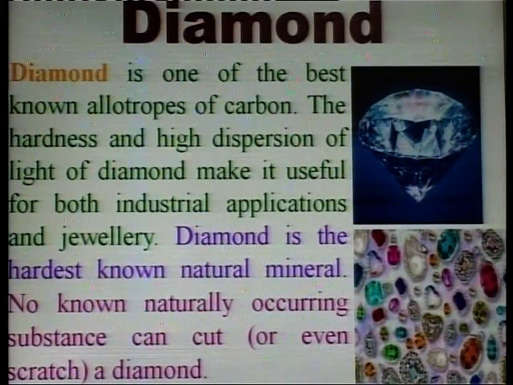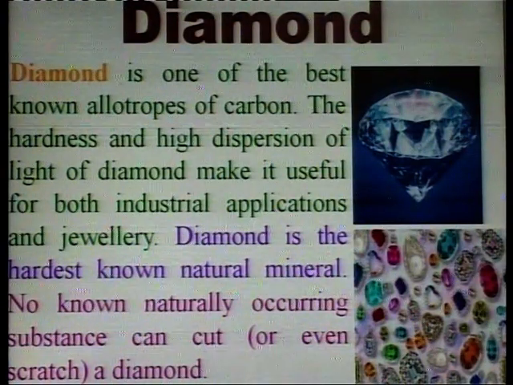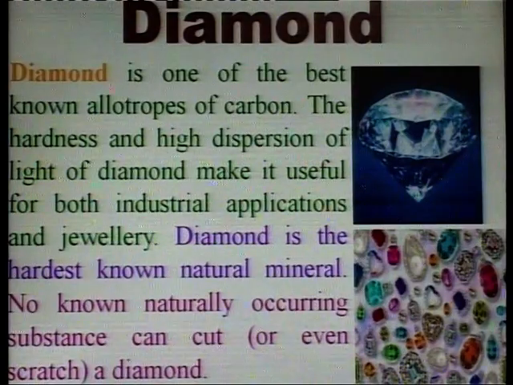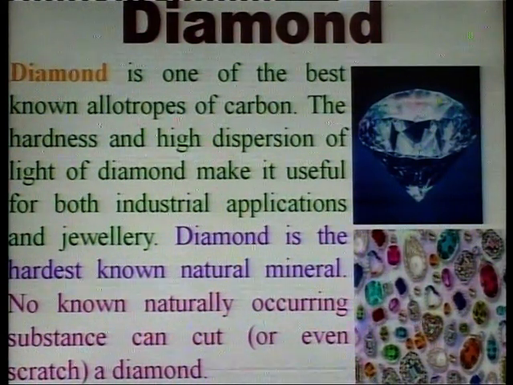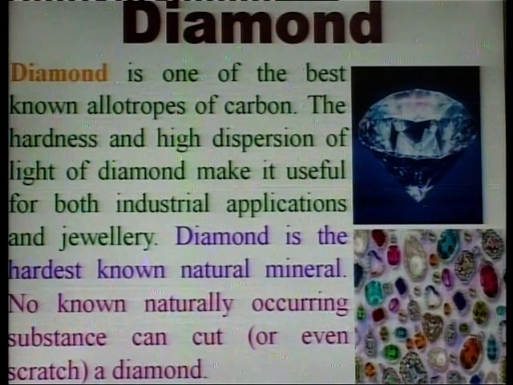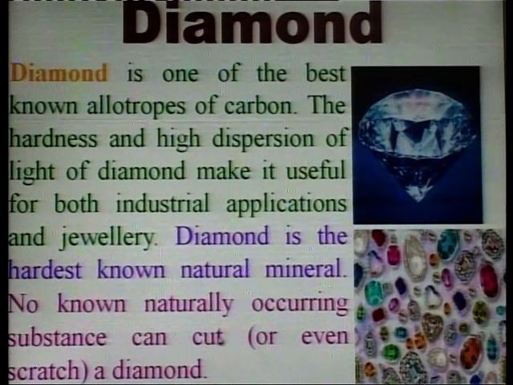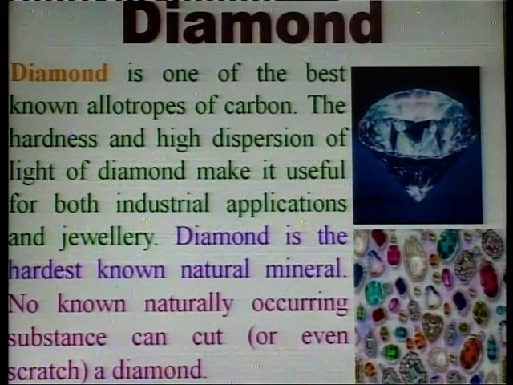The hardness and high dispersion of light of diamond make it valuable for both industrial applications and jewelry. Diamond is the hardest known natural mineral. No known naturally occurring substance can cut or even scratch a diamond.